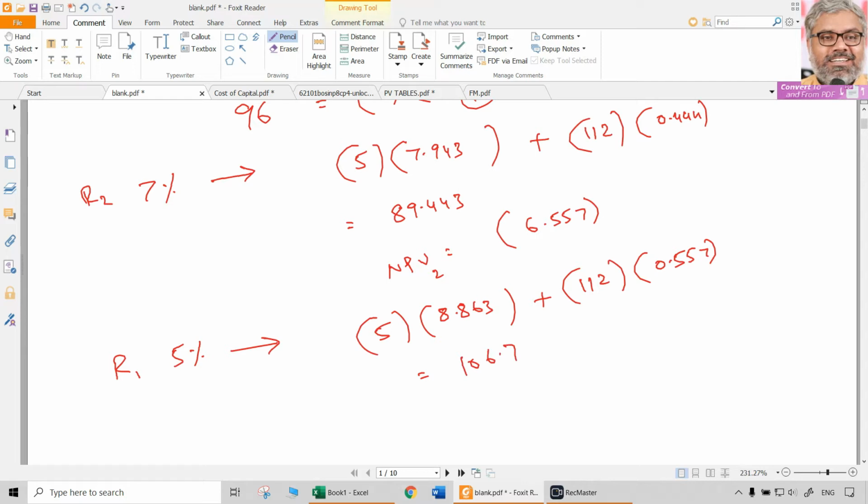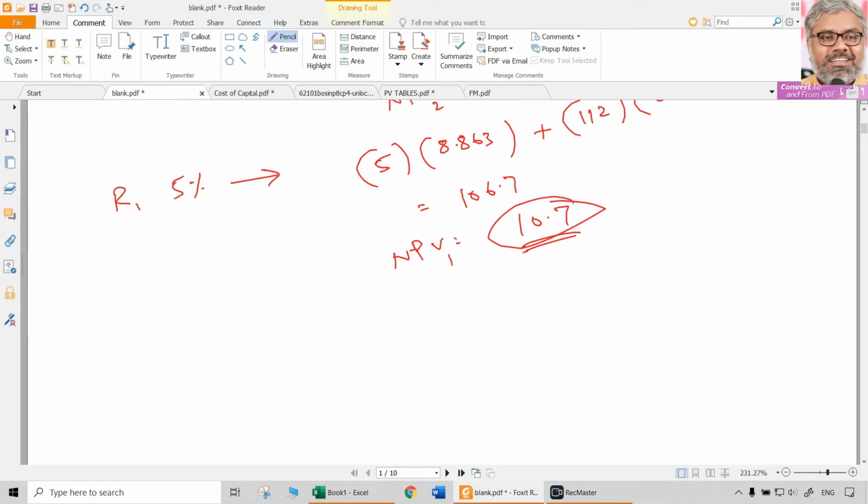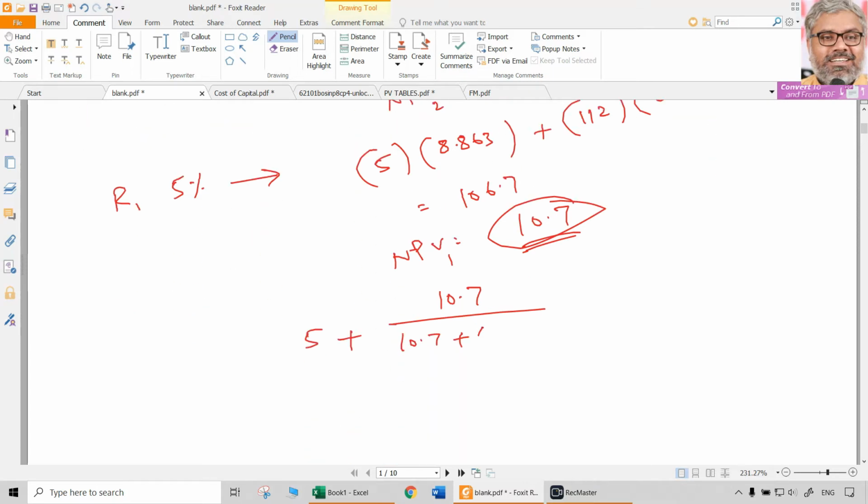106.7, whereas the original issue price is only 96. That means NPV is going to be positive 10.7 approximately. So we have positive NPV of 10.7, which is NPV 1, and we have a negative NPV of 6.557, which is NPV 2. All that we need to do is substitute in the IRR formula. That is R1 plus NPV 1, 10.7, divided by 10.7 minus of minus 6.557 becomes plus 6.557, multiplied with R2 minus R1, which here is 2%.